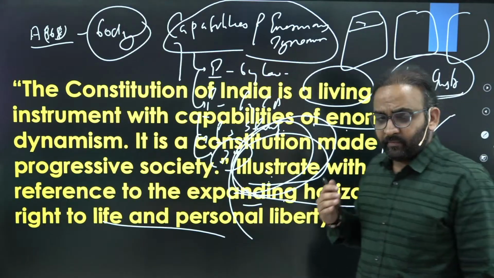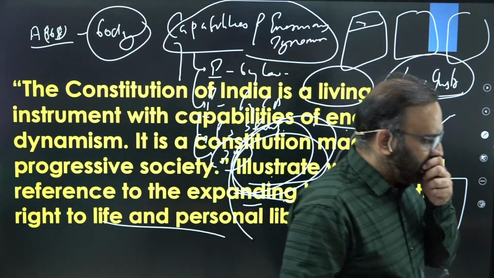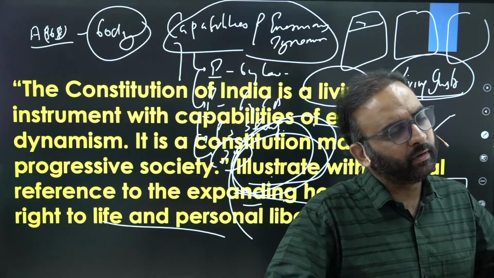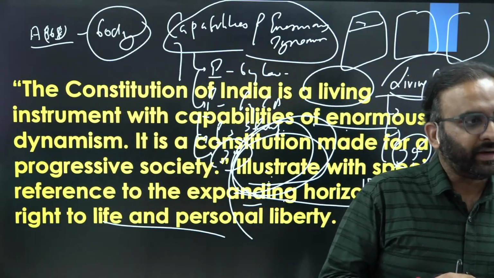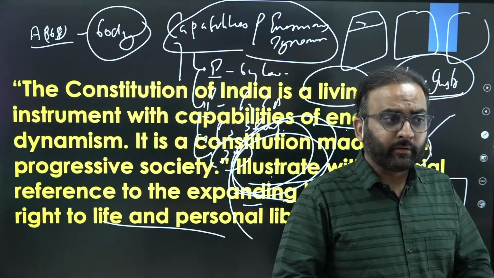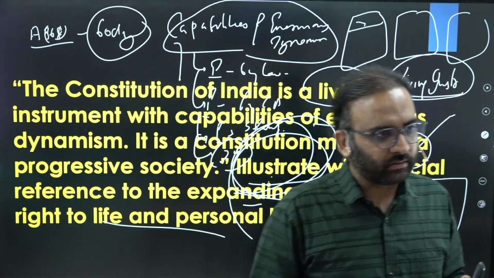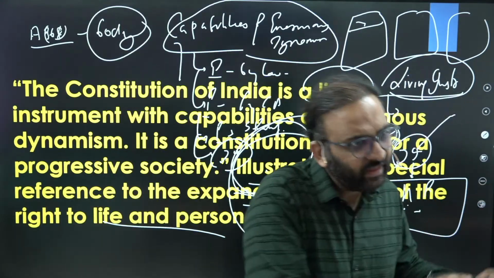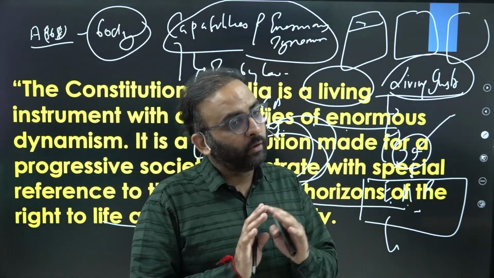So, one more mistake I found in student answers. They make 'way forward' the default conclusion for their answers. For every question they are writing way forward. It means suggestions. Don't do it. Way forward actually is a good conclusion, but only for those answers where issues or challenges are being asked. But if your opinion is being asked or you have to just explain the concept, the way forward conclusion will not fit.